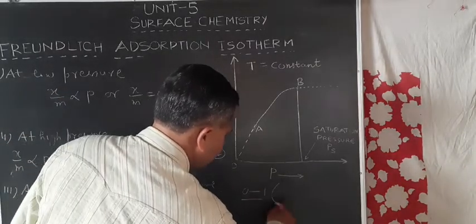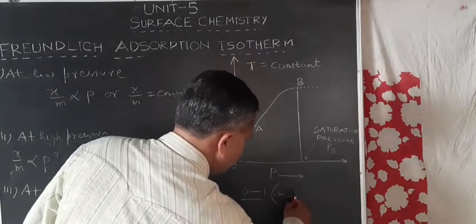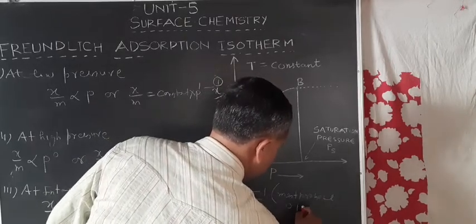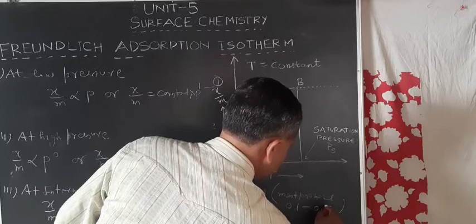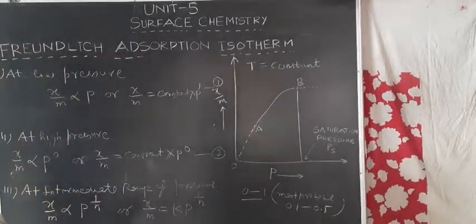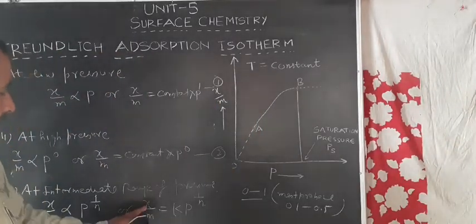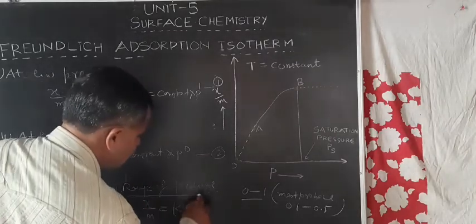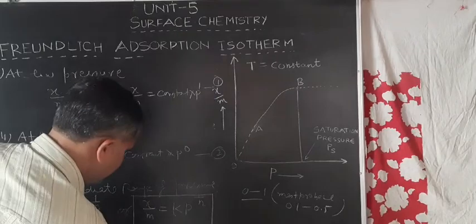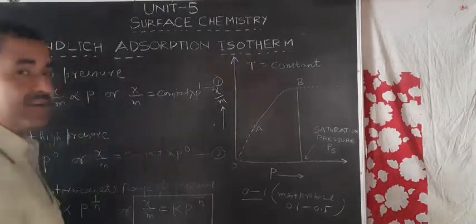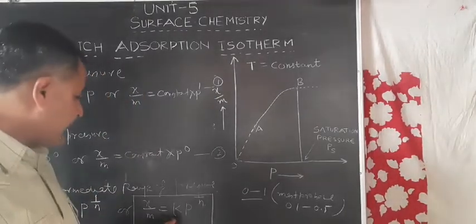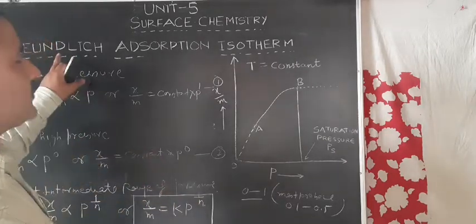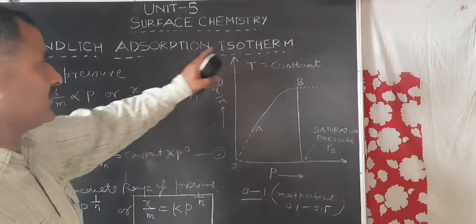0 to 1 के बीच में लाई करती है, और जो मोस्ट प्रोबेबल वैल्यू है, from 0.1 to 0.5. 0.1 से लेकर 0.5 के बीच में इसकी वैल्यू लाई करती है. Okay, so x by m is equal to k p raised to power 1 by n. So this expression was derived by Freundlich in 1909. That's why this expression, x by m is equal to k p raised to power 1 by n, is known as Freundlich adsorption isotherm.